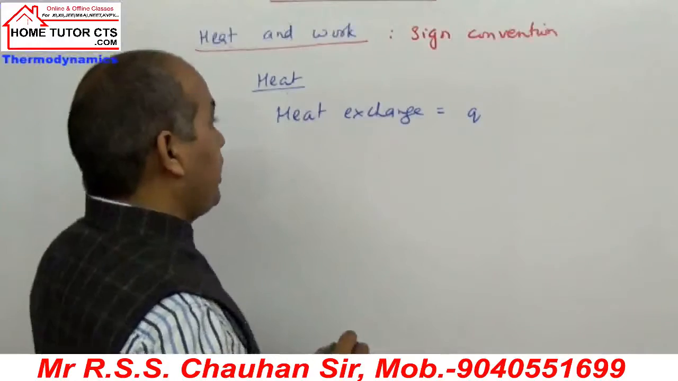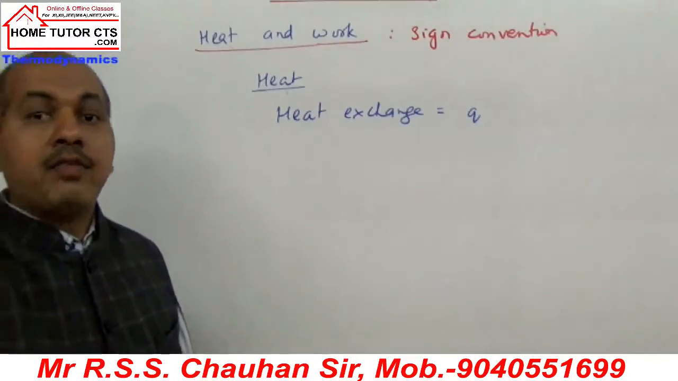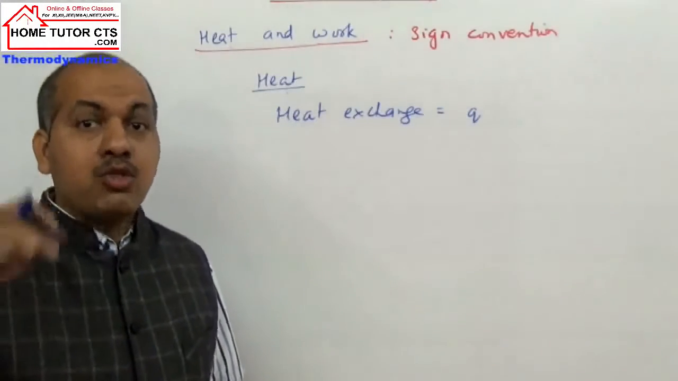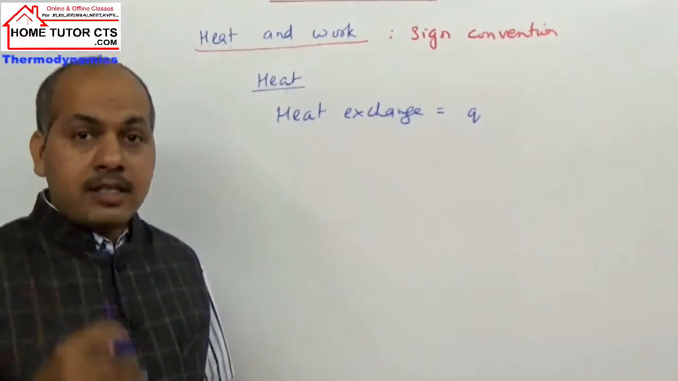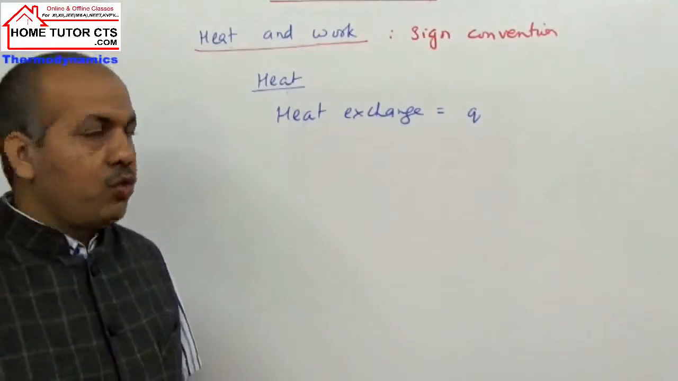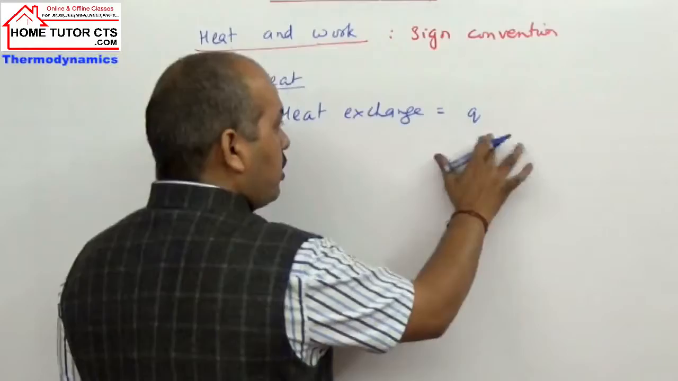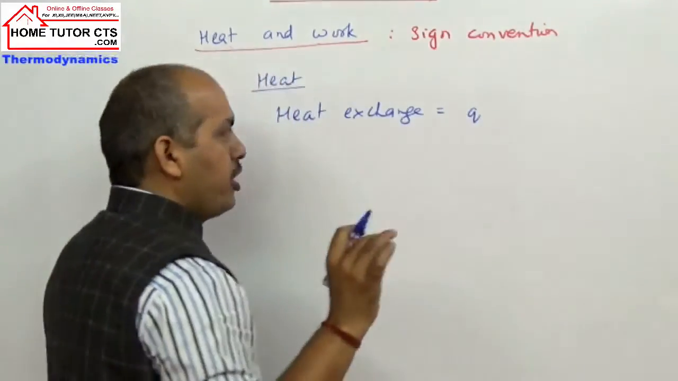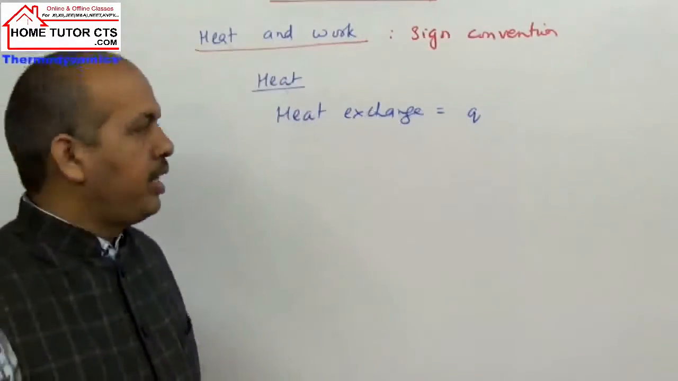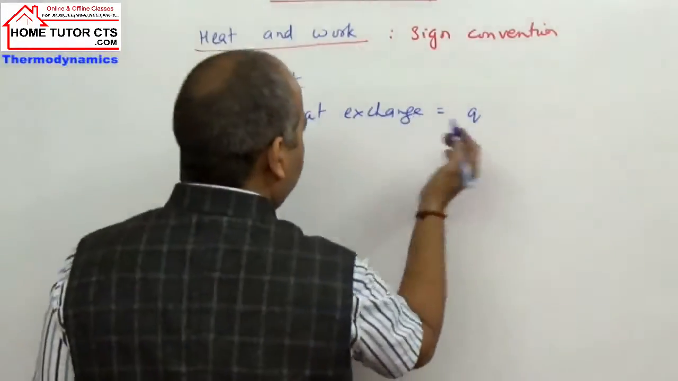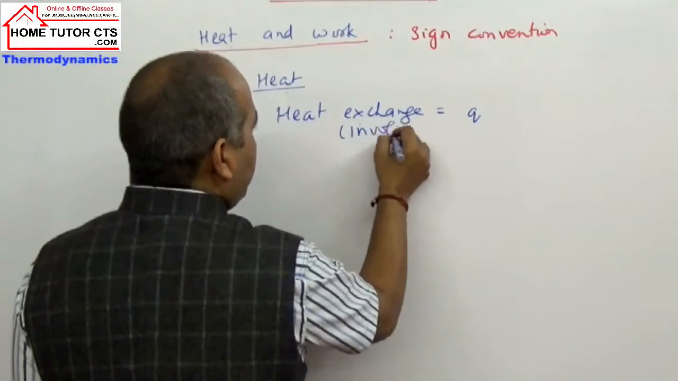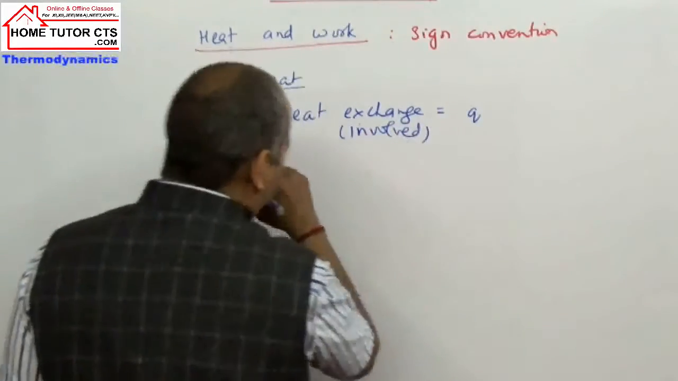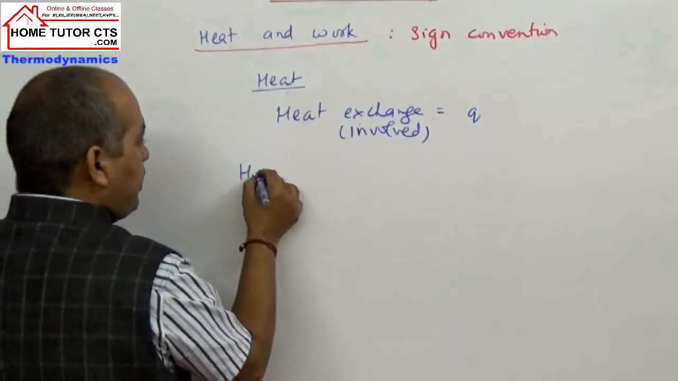Now we can have two possibilities. Either heat can be given out by system to surroundings, or heat can be absorbed by system from surroundings. So if I just write without sign, I'm just writing heat exchange or heat involved. Heat involved is suppose taken Q. If I write Q, then we have two possibilities.